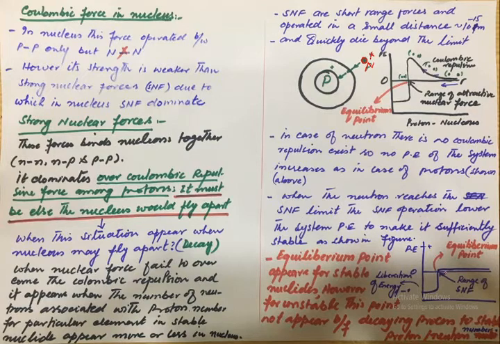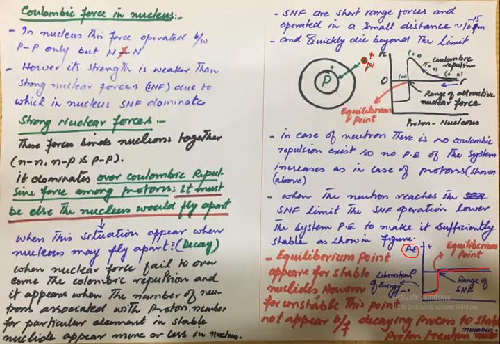So when a neutron approaches the proton or nucleus, there is no increase in potential energy as they come close to each other, and when it reaches the range of strong nuclear forces and comes even closer, the potential energy of the system suddenly decreases, and the nucleus appears much more stable.